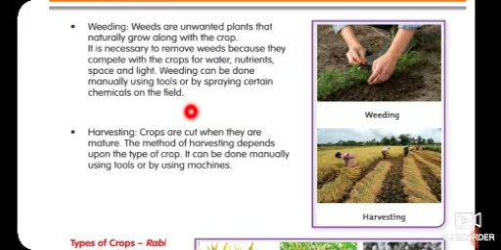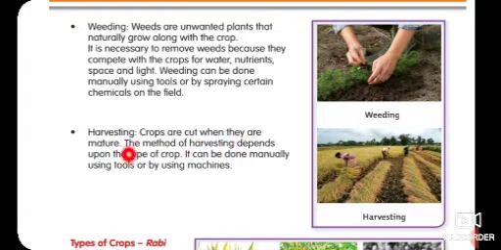If we talk about large scale, it is not easy to do weeding in a large area. So we use spray of chemicals. Okay, so we need to spray some chemicals on the plants and we can get rid of these types of weeds. Next one, and last one, is harvesting.